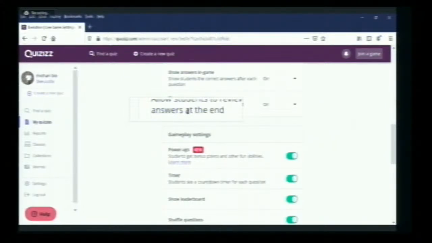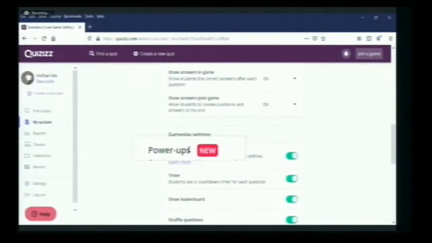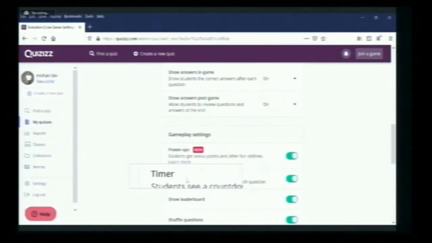And we have the power-ups. That means a 50-50 option is there, and boosters for increasing scoring options. Lots of pop-ups will come that make it fun for the students, just like Kaun Banega Crorepati, with lifelines and all. And then there is a timer. The students see a countdown timer for each question. I have given 20 seconds or 30 seconds, and the timer will be there.